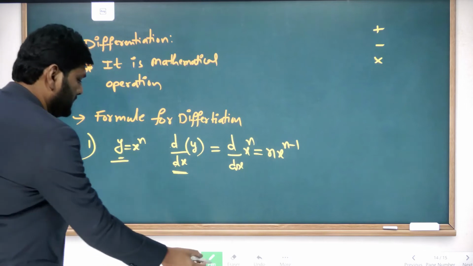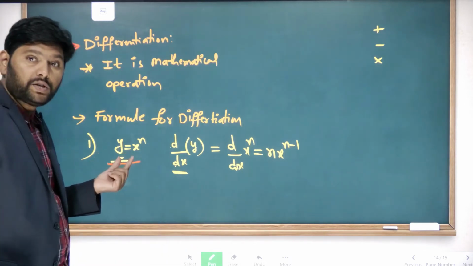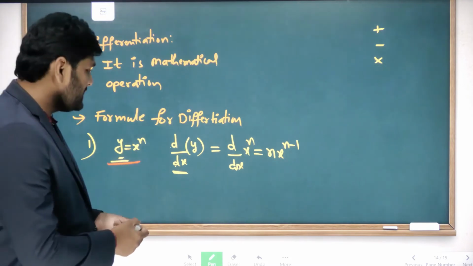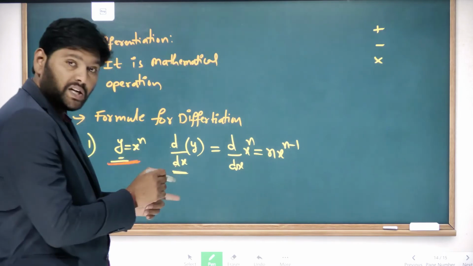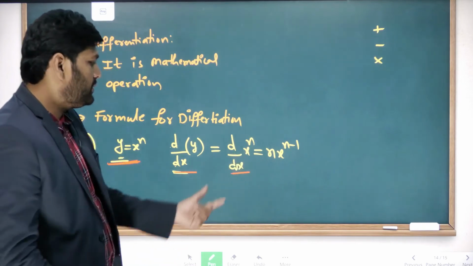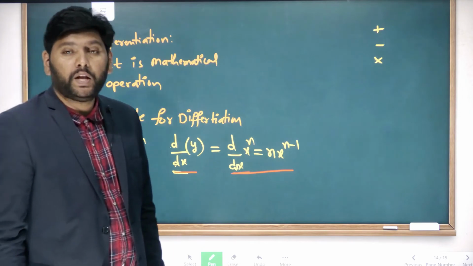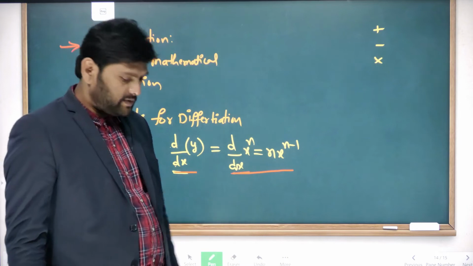Differentiation of y, where y is a function equal to x power n. The differentiation of x power n, or dy by dx, is equal to n into x power n minus 1. This is the formula.